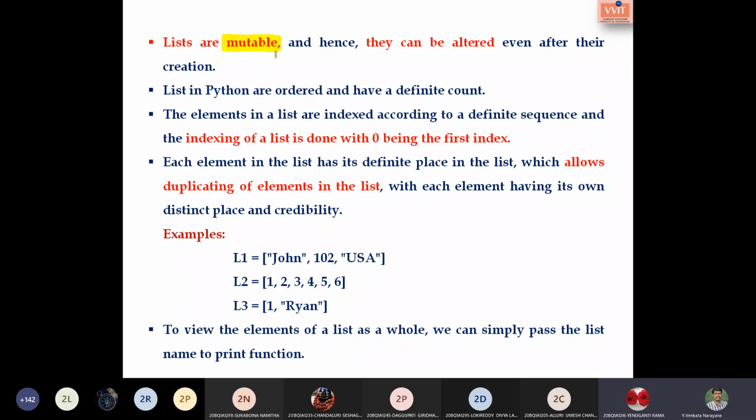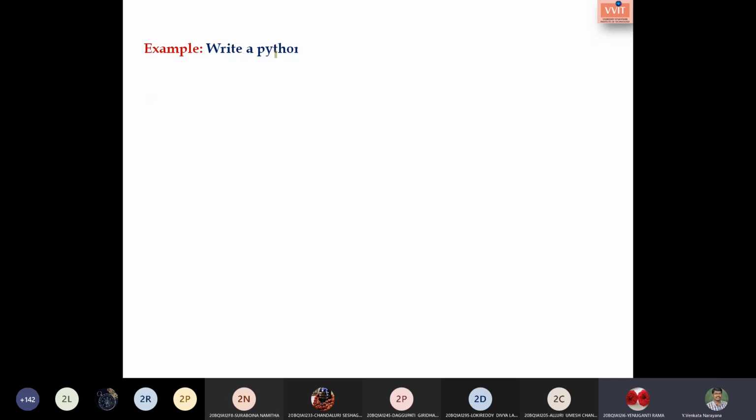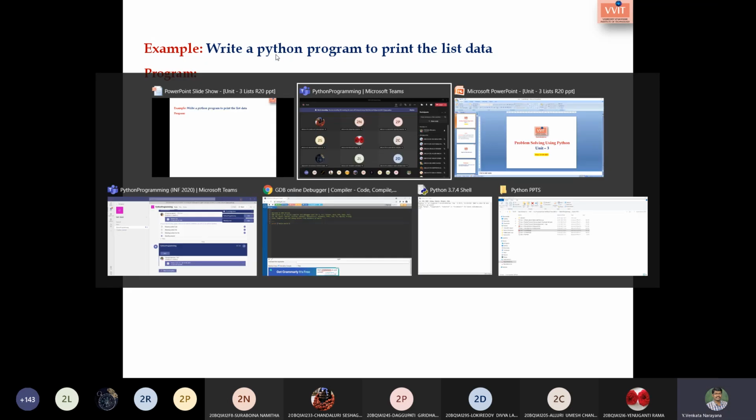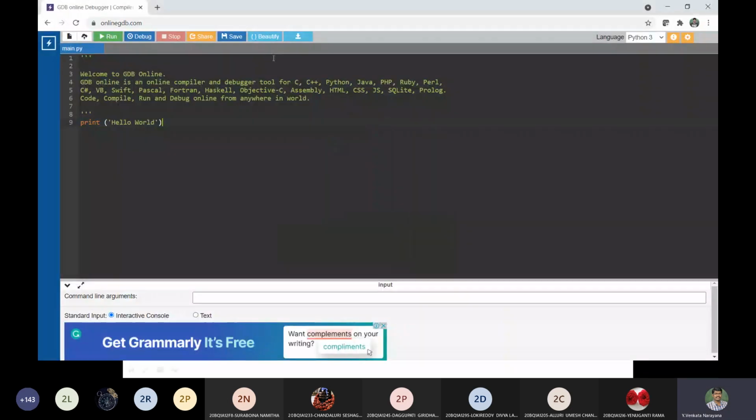Yes, sir. Let us go with a small example. So now I would like to print the list of data. For this, I am checking the online compiler. Please check, is my online compiler viewable to you? Yes, sir.